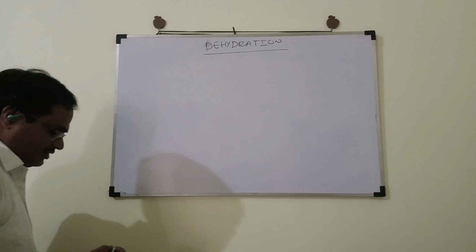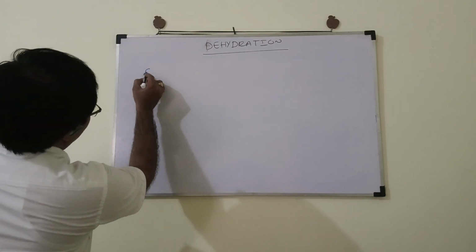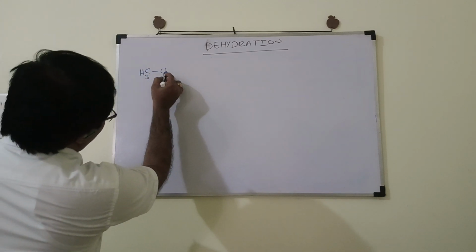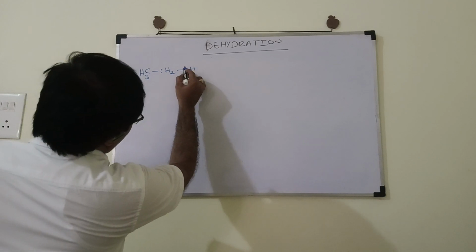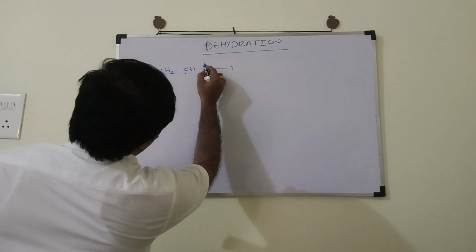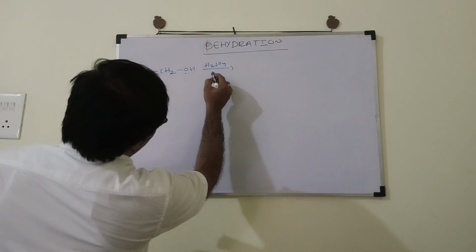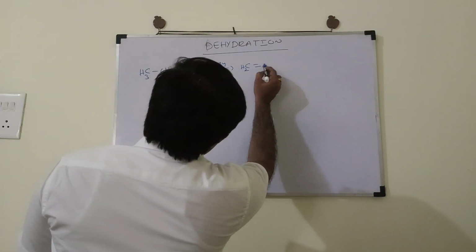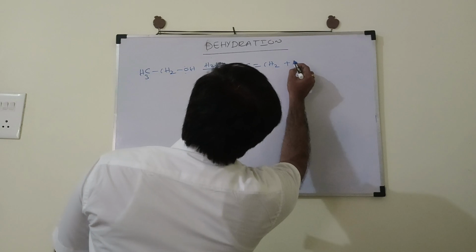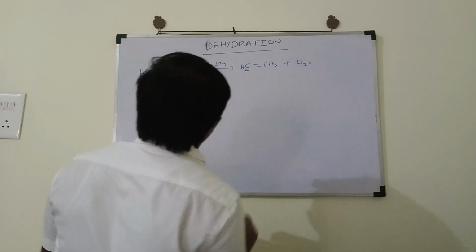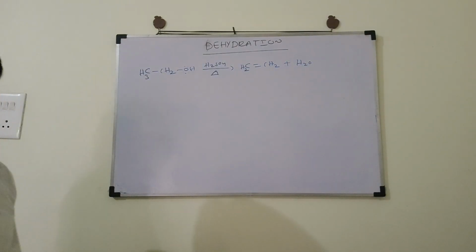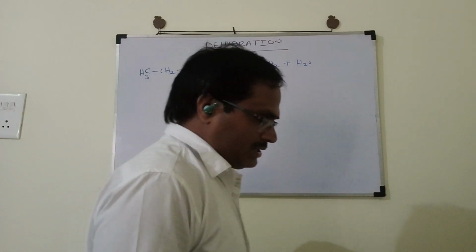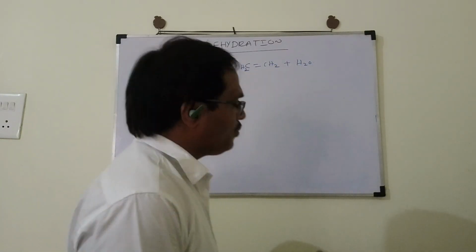Suppose let me take the first simple alcohol, ethyl alcohol. Ethyl alcohol I have taken. I would like to heat that with sulfuric acid. Here, sulfuric acid acts as a catalyst. Consequently, you get an alkene, which is called ethene here, and a water molecule. Let us see how the reaction mechanism goes.